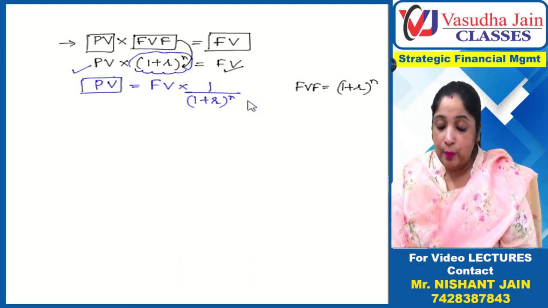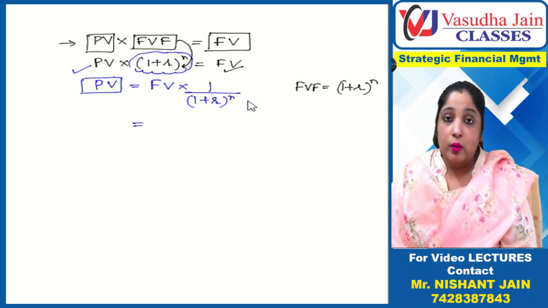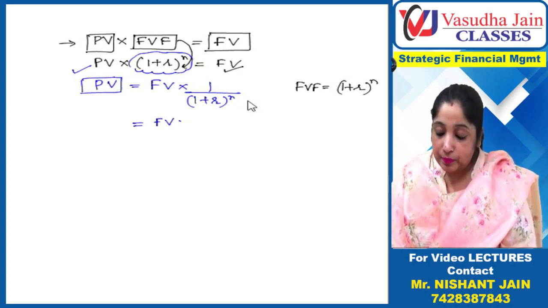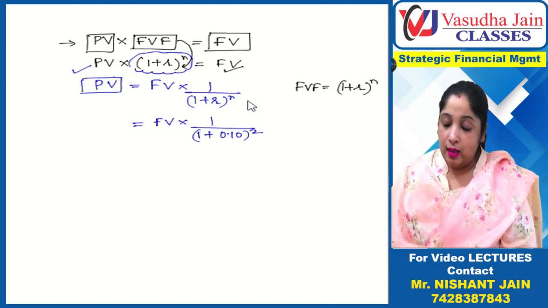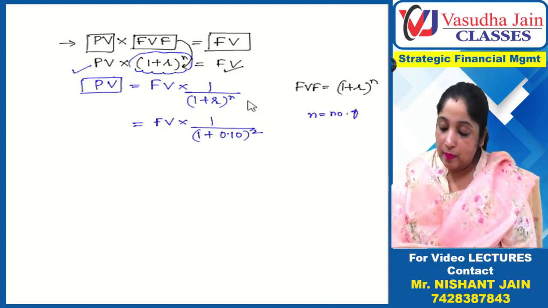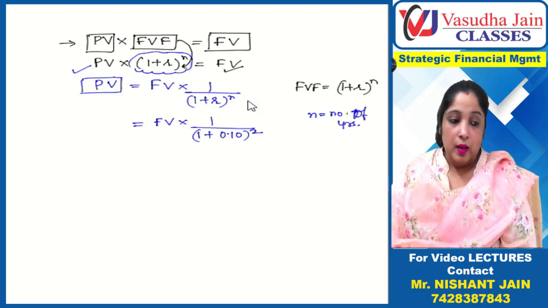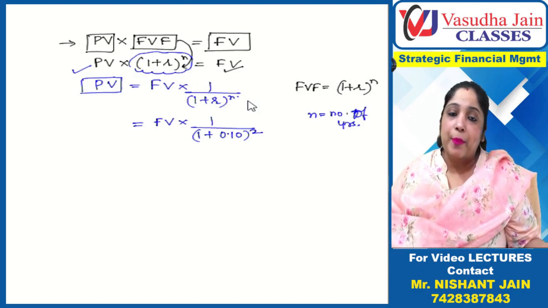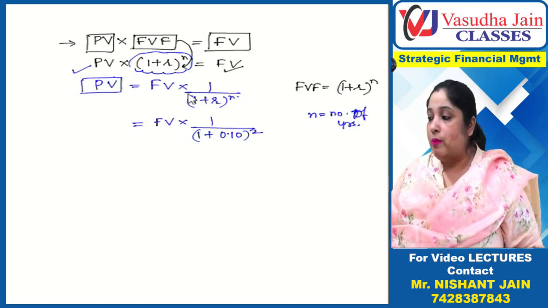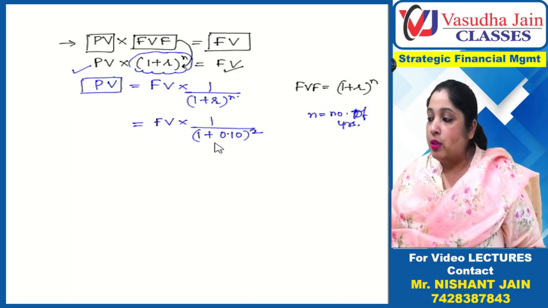So how will I find present value? I will take the future value, which will be given to me, into 1 upon (1 plus r) raised to power n. Now what is this 1 plus r? 1 plus 0.10 raised to power n. n means 2 years, right? n means number of years. Here m is also multiplied, but since there is annual compounding, the number of times compounding is done in a year is 1 only. So 1 multiplied by here is 1, right? So this is 1 plus 0.10 raised to power 2.